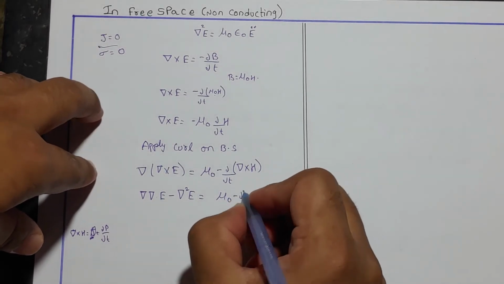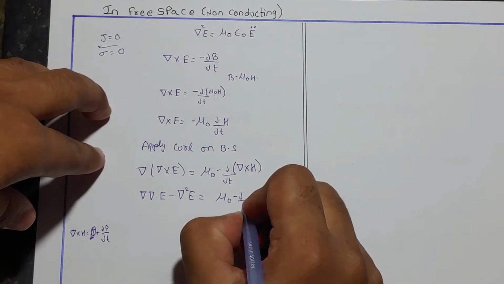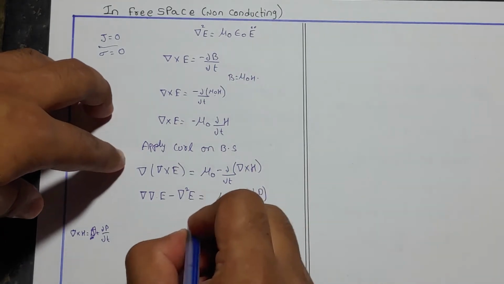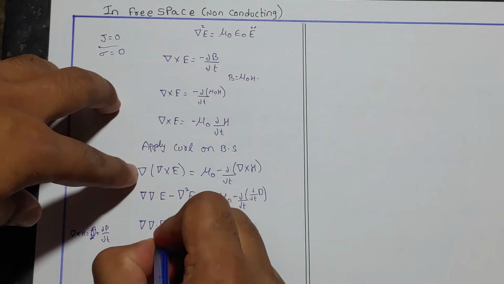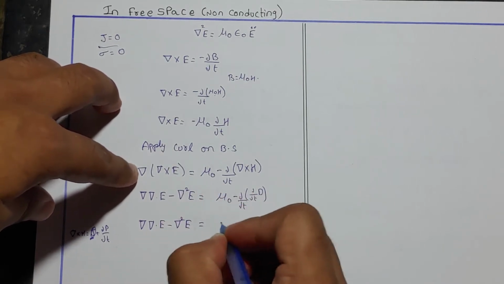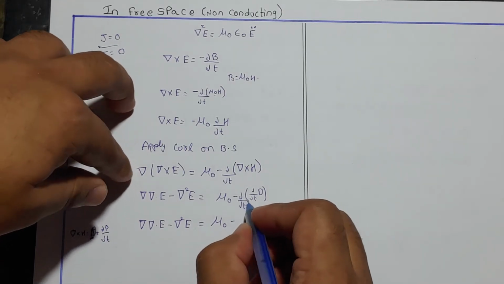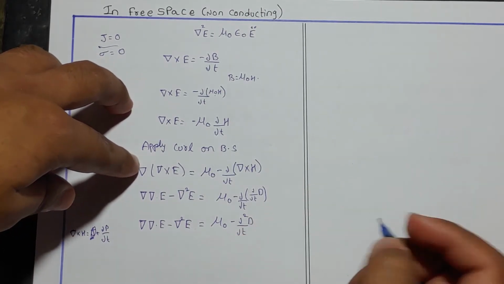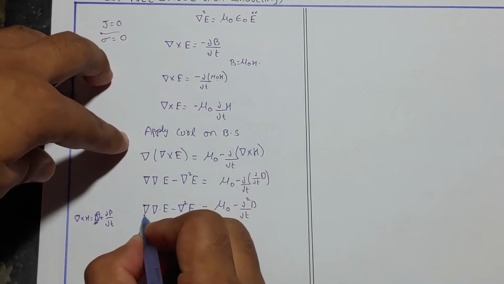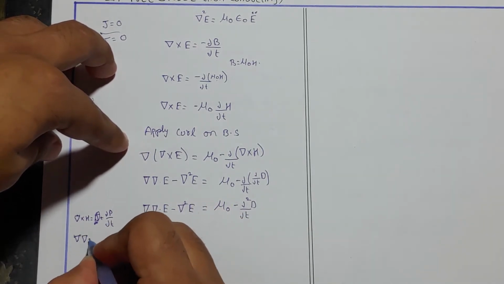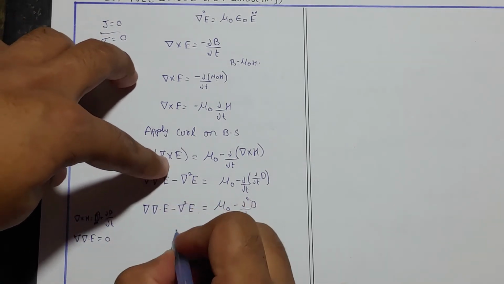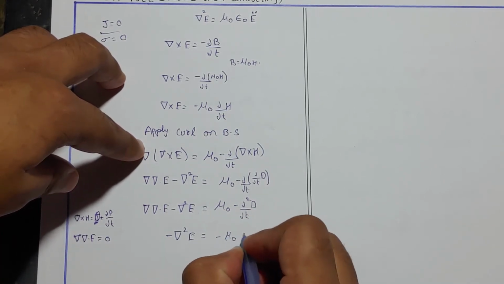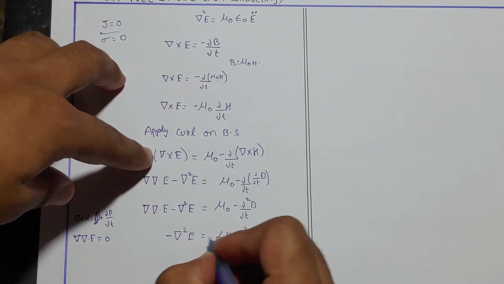Let us apply it. That is dou by dou T of D. This could be solved as del dot del dot E minus del square E is equal to minus mu naught dou square D by dou T square. We know that from basic equations del dot del cross is equal to 0, so this term would be equal to 0. That is del square E is equal to mu naught dou square D by dou T square.